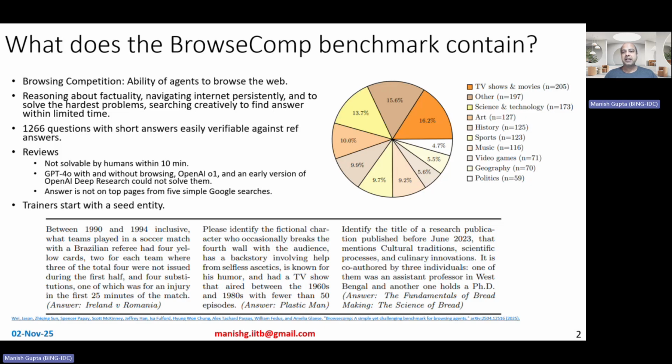Okay. So that's that. Now, the dataset contains a variety of domains. A whole bunch of these are around TV shows and movies. Then lots of them on science and technology, art, history, sports, music, video games, geography, politics, and so on.